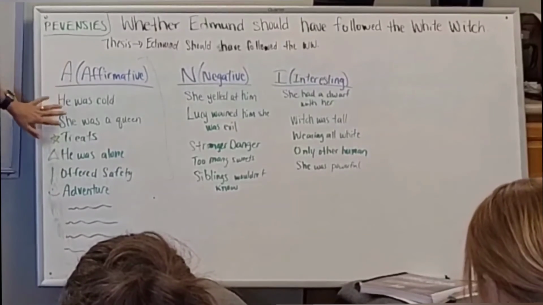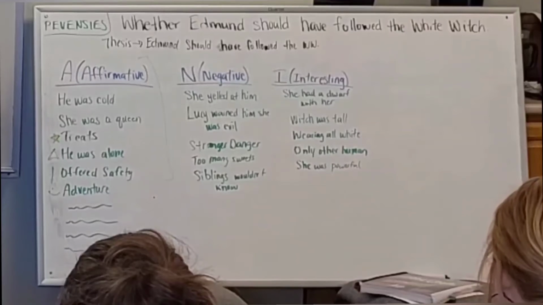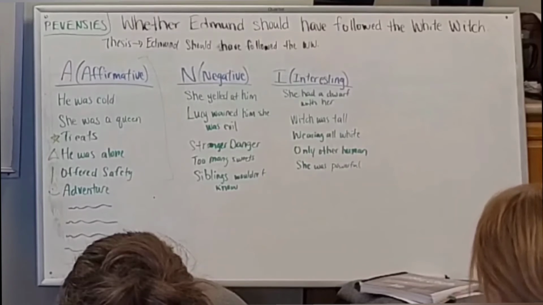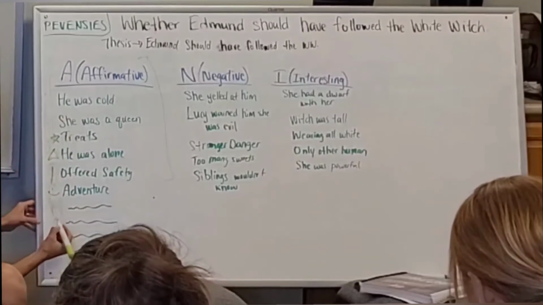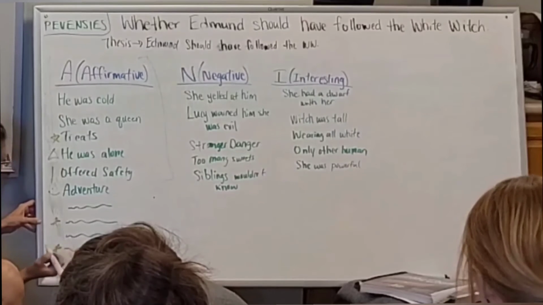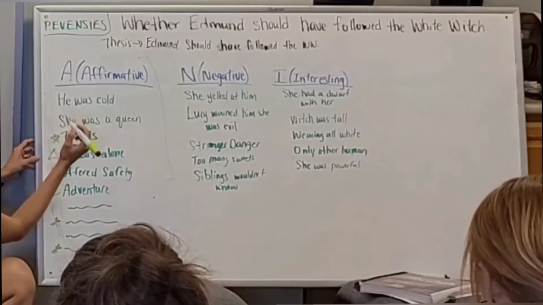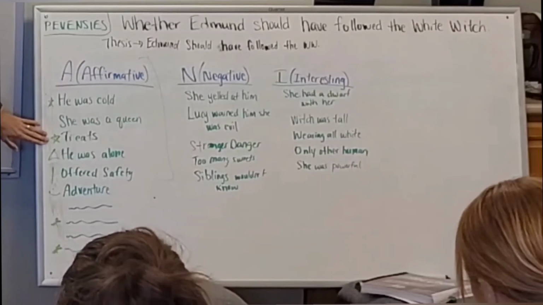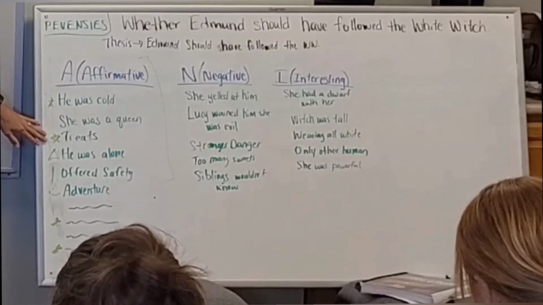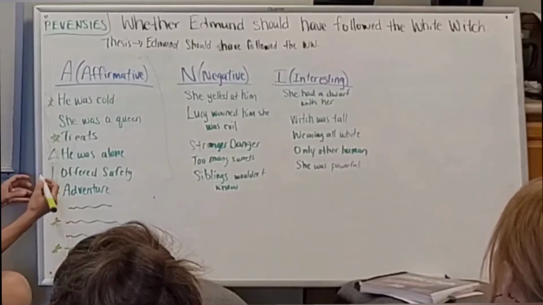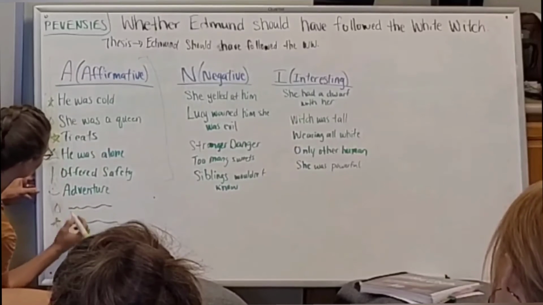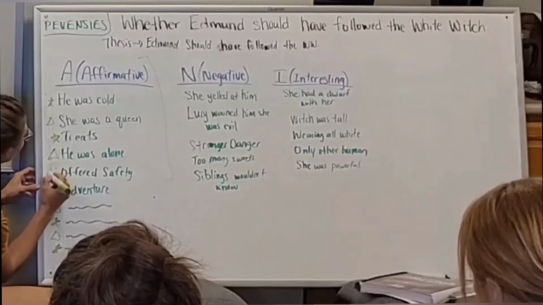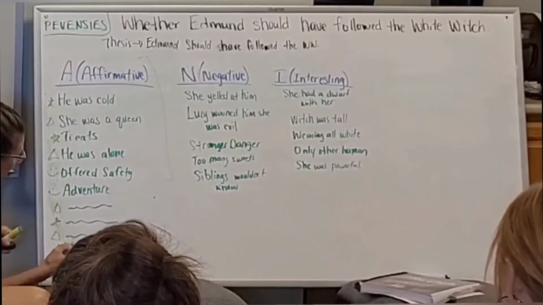Okay, so if I was gonna say treats were one of the main reasons why he should have followed her, I would look at my other things and say, well, what kind of goes along with treats? What else could support that reason why he should have followed her? So I might look down here, let's say there's 1, 2, he was cold, maybe she had hot chocolate. Okay, so those would be my 3 sub-proofs for this, which would work into that paragraph of the essay. And you just do the same thing with the others. He was alone, she was a queen, and so on. Then for adventure, she offered safety, and it looks like I need 1 more. So you get the picture, right?